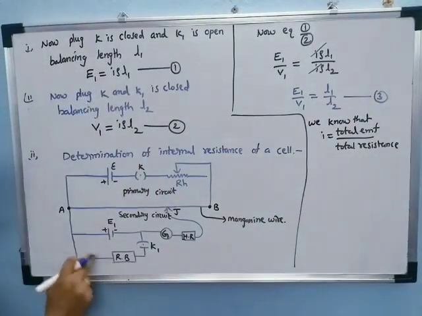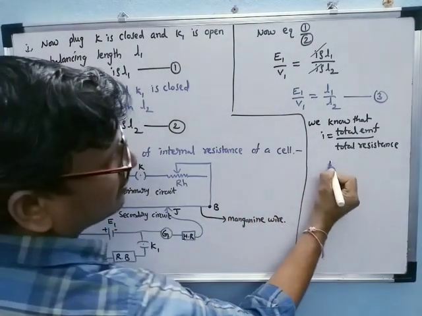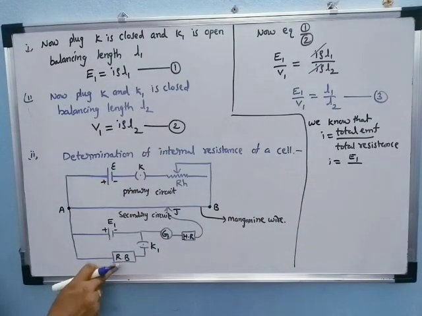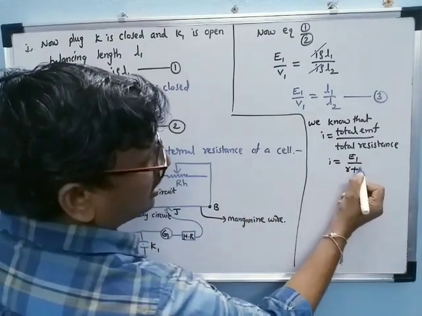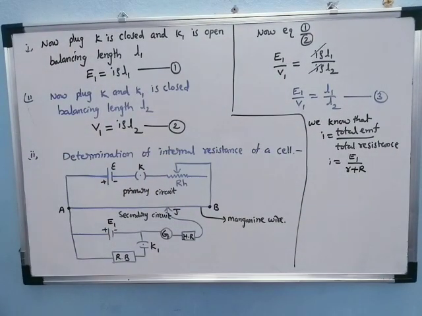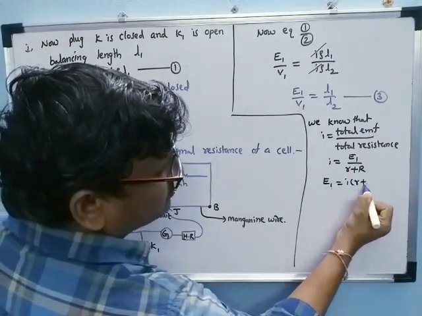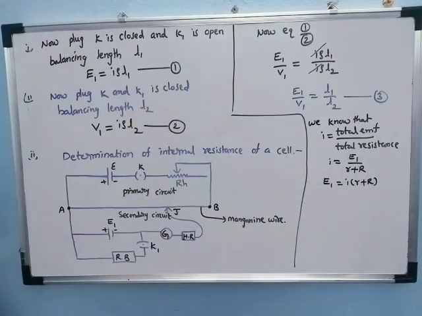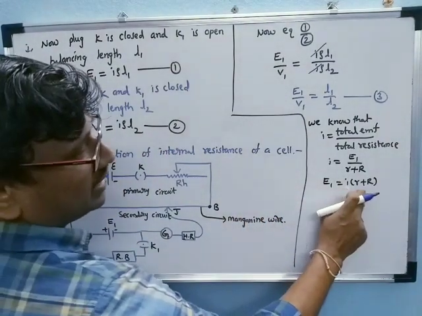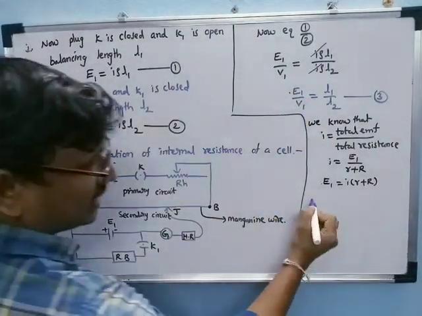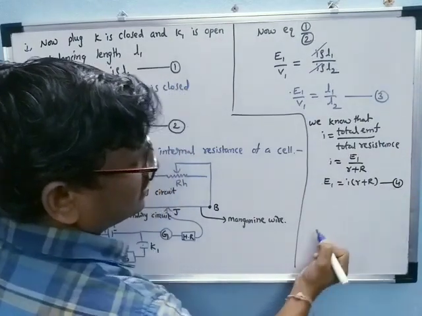Here the total EMF is E1, and the total resistance is the introduced resistance plus the internal resistance of the battery, small r plus capital R. From Ohm's law, cross multiplying, E1 is equal to I into small r plus capital R. This is equation number 4.